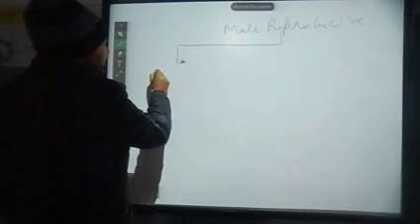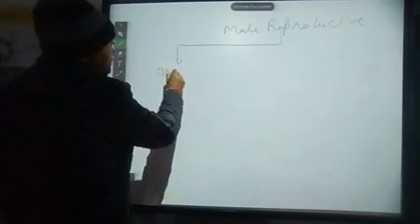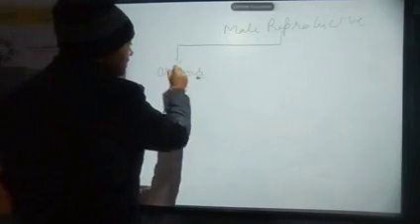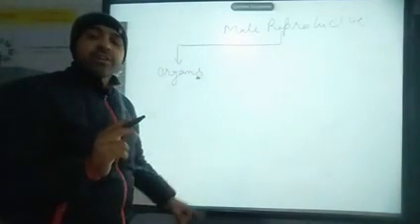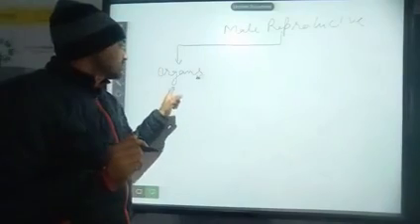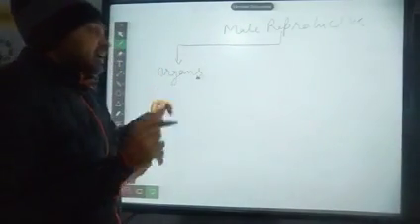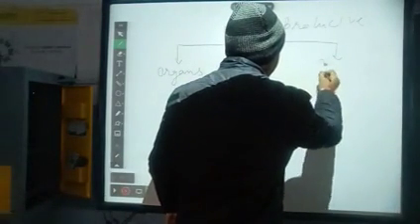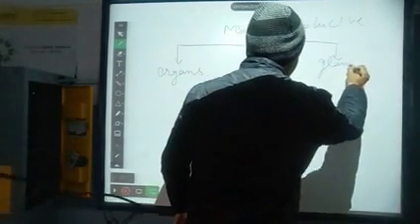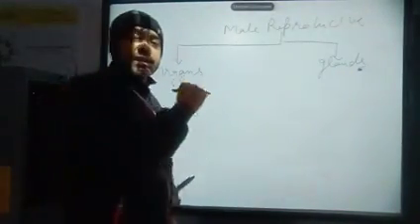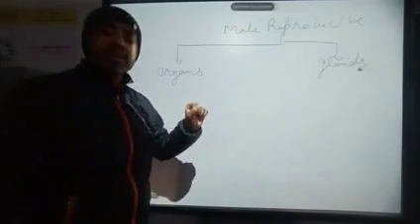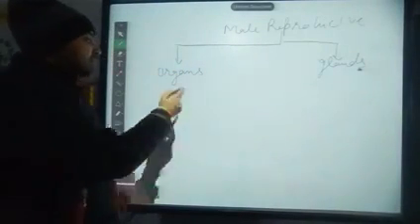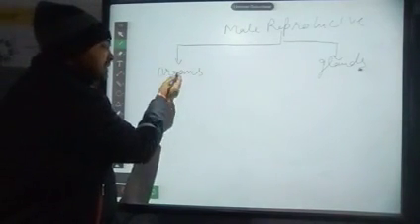First, the organs that will help in the process of reproduction, and second, there are certain glands. These glands will also help in the process of reproduction. So the main function of these organs is to help in reproduction.